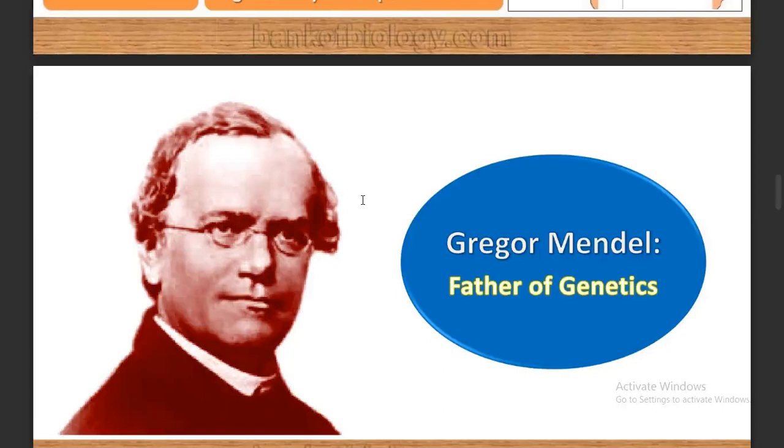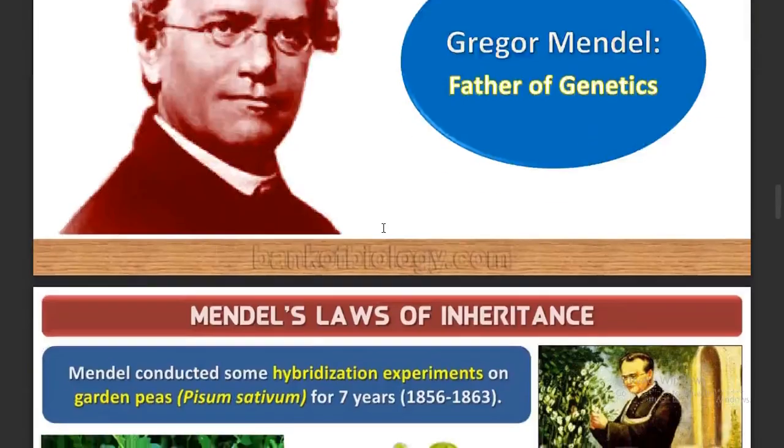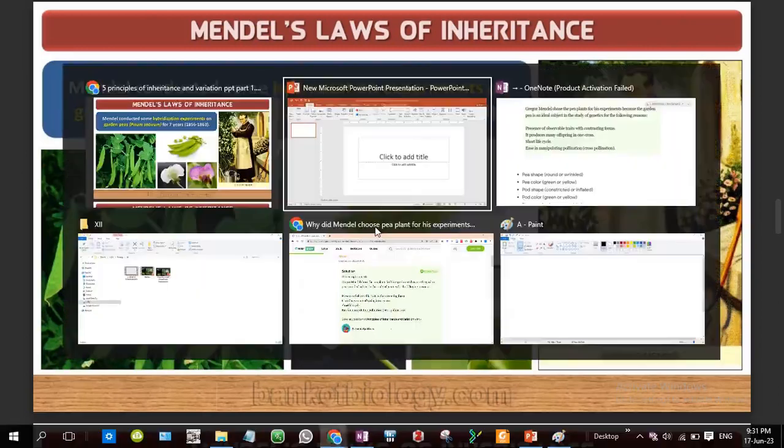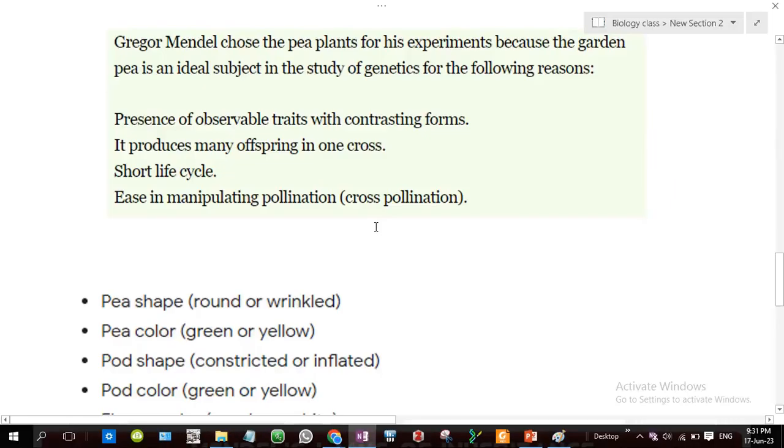Hi student. Video 2. It's about Gregor Mendel, father of genetics. Here we are going to study Mendel's law of inheritance. Why did Mendel choose Pisum sativum, the pea plant, and what are the 7 characters he focused on? We will see that. So the first question: why did he choose the pea plant?